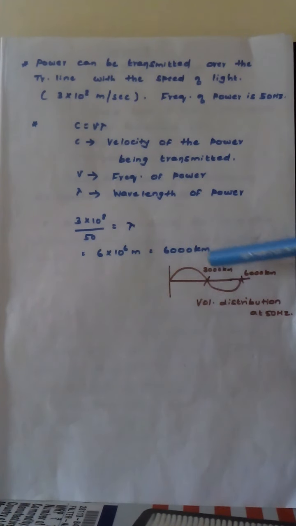That is 6000 kilometers. If you draw the voltage distribution, up to here it is 3000 kilometers, and up to here it is 6000 kilometers. This is the voltage distribution at 50 hertz. So we can say that the wavelength of the power is quite long compared to the normal line length. For this reason, for lines less than 240 kilometers, all the parameters are assumed to be lumped together rather than distributed. Lumped means combined or placed together, that is R, XL, XC are lumped together and not distributed. So this is the reason.